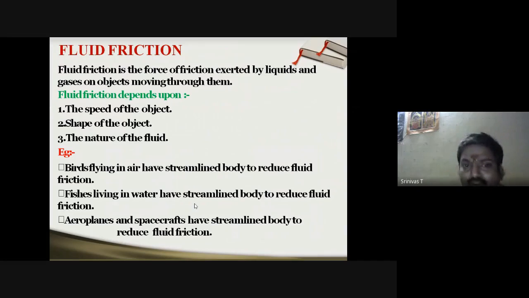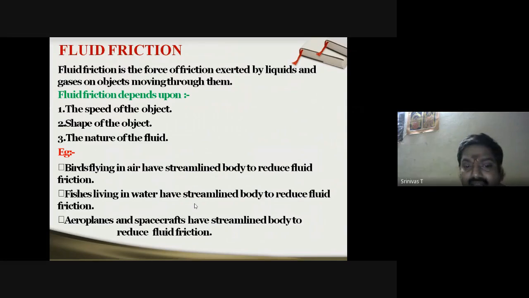Now, fluid friction depends on what factors? The speed of the object, the shape of the object, and the nature of the fluid. Very, very important: the speed and shape of the object, and the nature of the fluid. So here the nature of the fluid is playing a vital role. Now, let us go in detail.